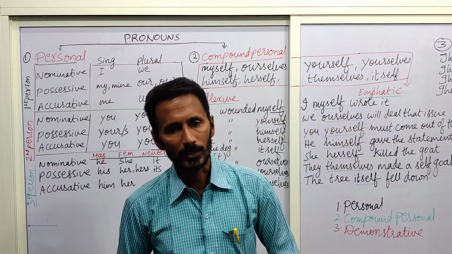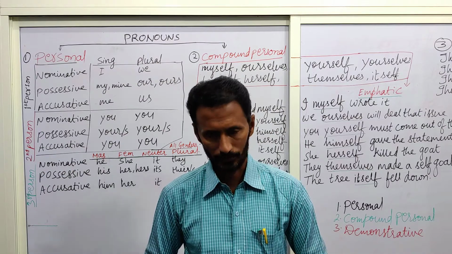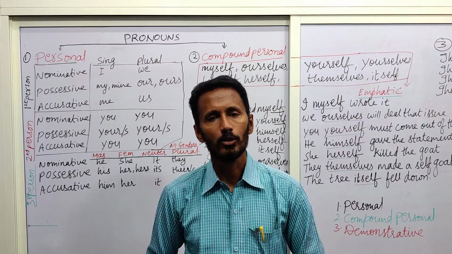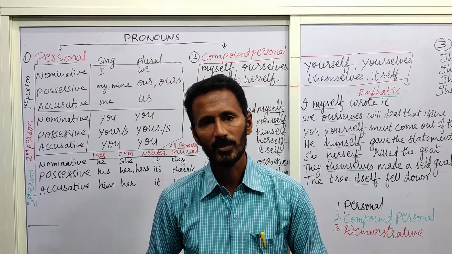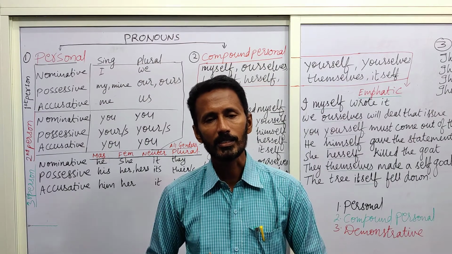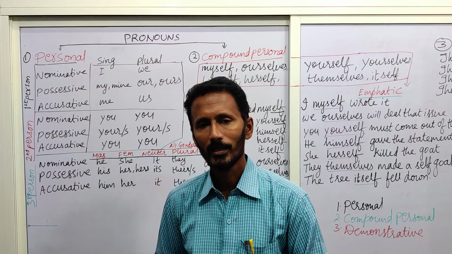And I speak of somebody else who is not actually in front of me. Ravi is a good engineer. Ravi is an engineer. He is of 48 years age.